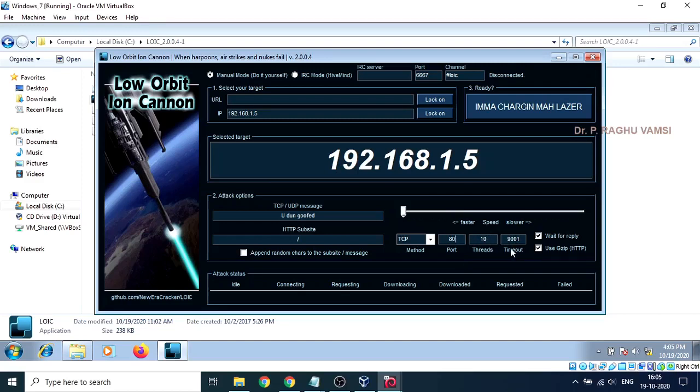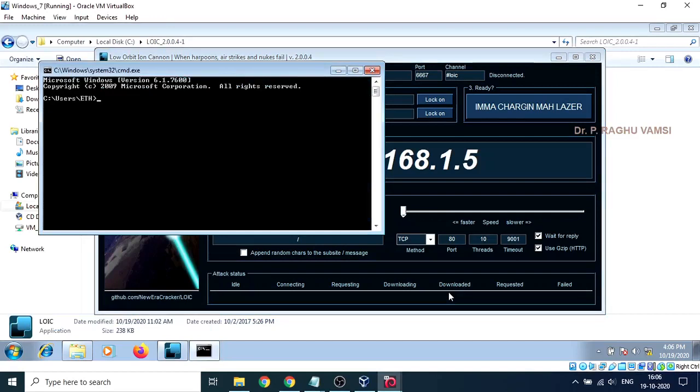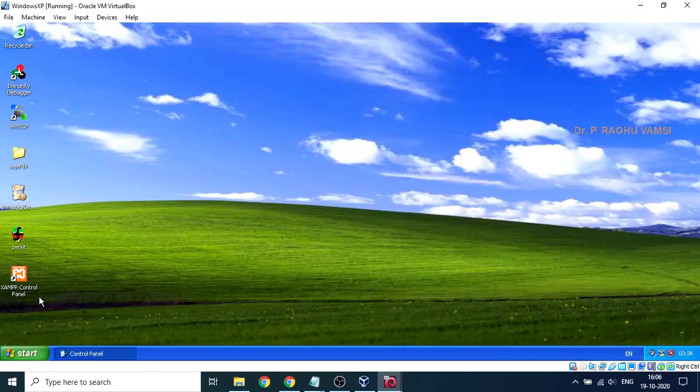Now you can launch this by clicking this particular button here. Just click on this button and the SYN flooding will start. Before the SYN flooding starts, I will run a ping command to check whether we are able to communicate with the target or not, 192.168.1.5. I'm not able to communicate with the target. The reason is there may be a firewall on.